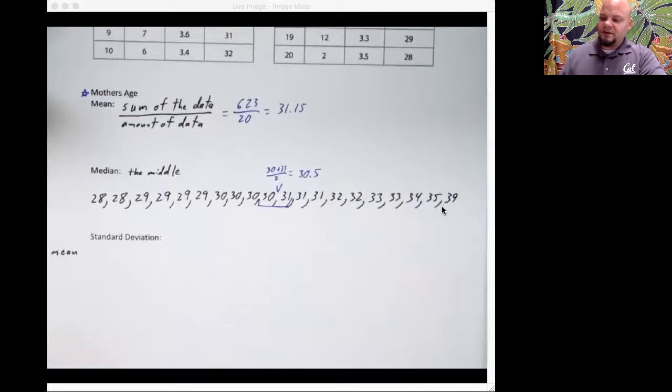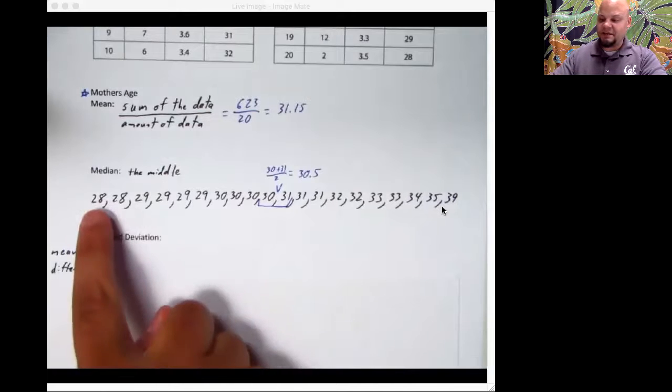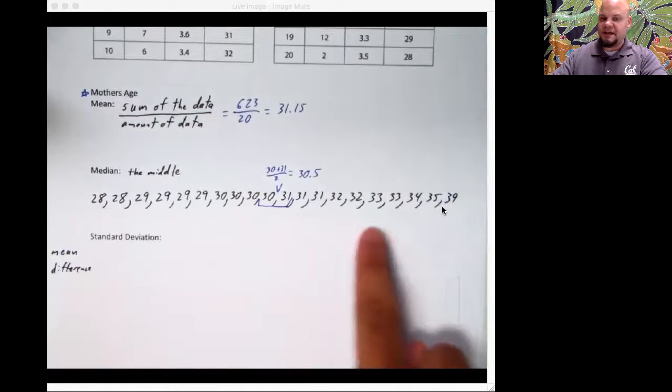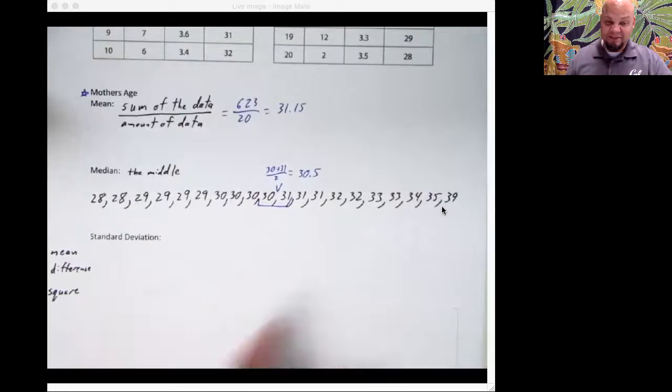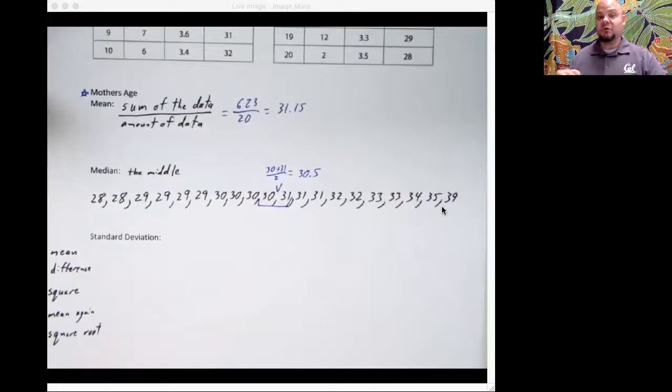Standard deviation, we got to find the mean. Did it. We then need to find the difference. So we have to take the mean and subtract it from each one of these pieces of data. I know you don't like hearing that, but that's what we got to do. We have to square all of those. Yeah, all those little numbers that we get from here, that's 20 of them. That's a lot. We got to find the mean again of those squared numbers, and then we have to square root that.